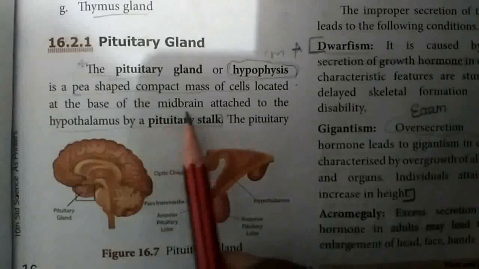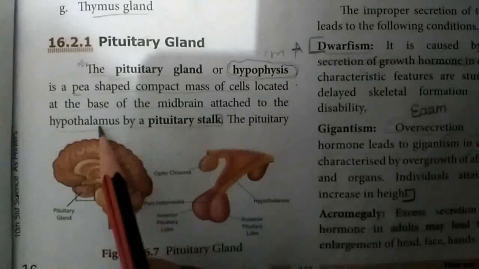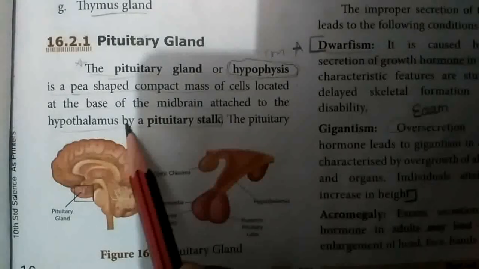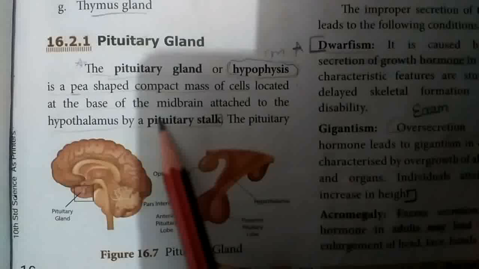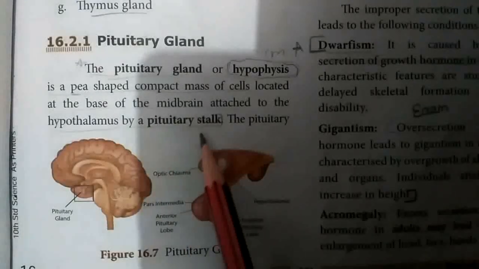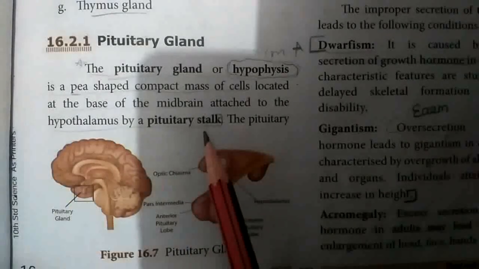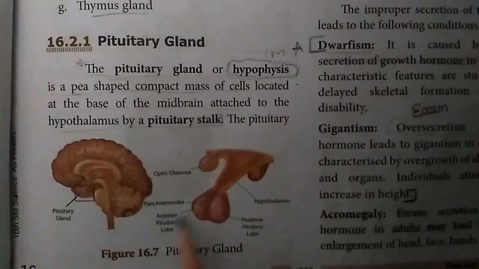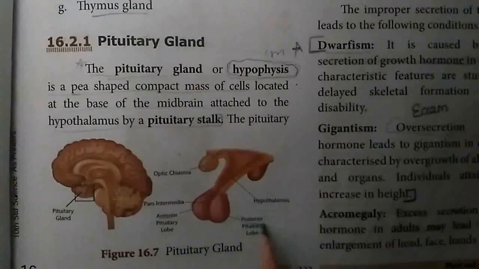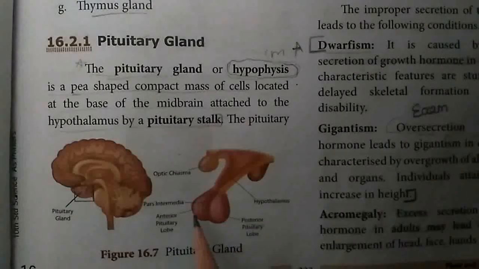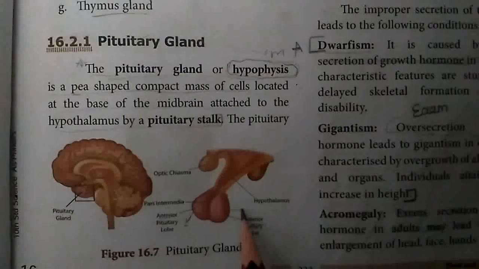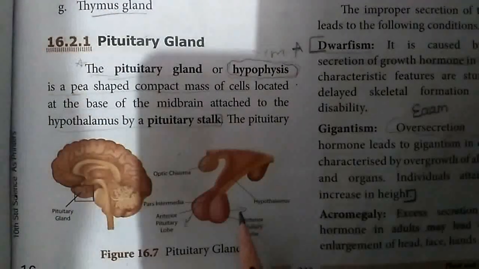It is a compact mass located at the base of the midbrain, attached to the hypothalamus by the pituitary stalk. The pituitary gland is anatomically composed of two different parts. The first is called the anterior part, the other is the posterior part. The anterior part is the adenohypophysis. The posterior part is called the neurohypophysis.